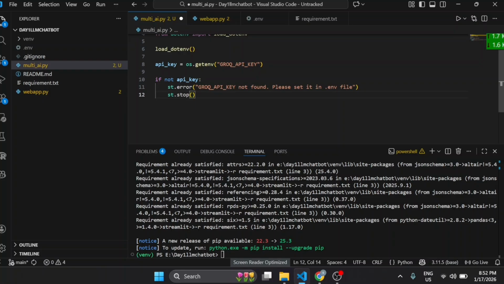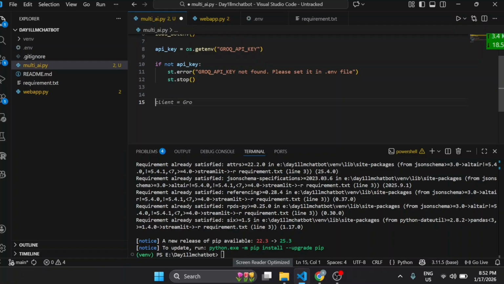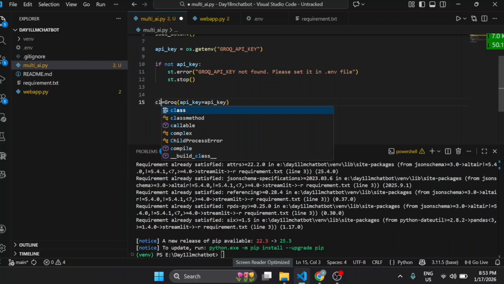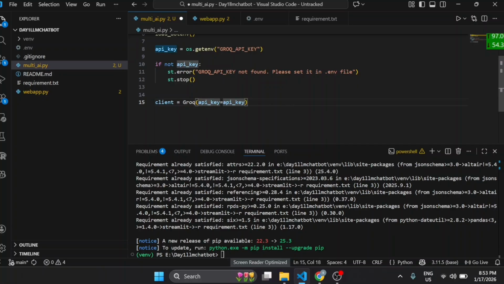Now we will initialize the AI client. Here we are going to create a client, and our client is Groq. Then we will pass the API key and store this in one variable, the client variable. It will create a Groq client using the API key. Think of it as connecting our app to the AI. I guess till now our concepts are clear.